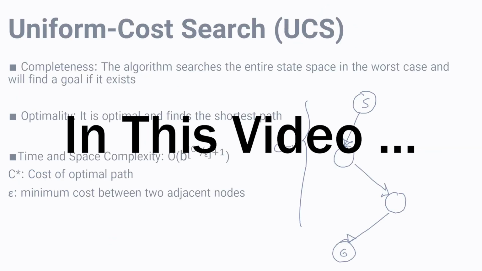Here would be C star. And we say epsilon is the minimum cost between two adjacent nodes. So we can call it, this is epsilon, and this is epsilon. So to find out the number of nodes that we checked in this path, we have to divide C star by epsilon to find out the number of nodes.